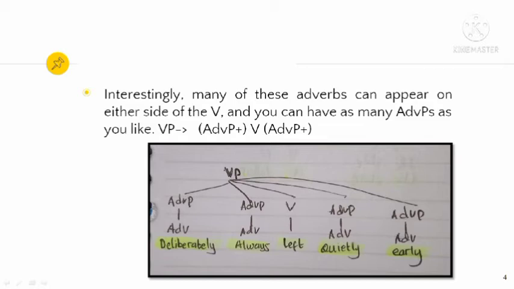Okay, and then if we have this verb phrase deliberately always left quietly early, and we want to draw its tree diagram, then it will look like in the picture. Okay, first when we write the tree diagram, of course we will write the verb phrase or VP symbol. And then we will divide it into several categories such as adverb phrase, verb, and adverb phrase again.